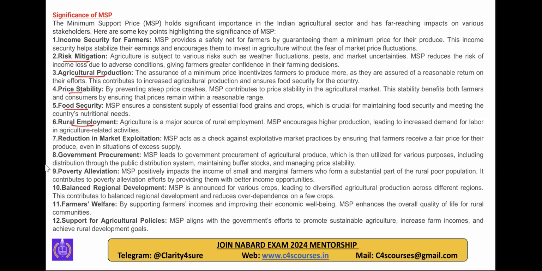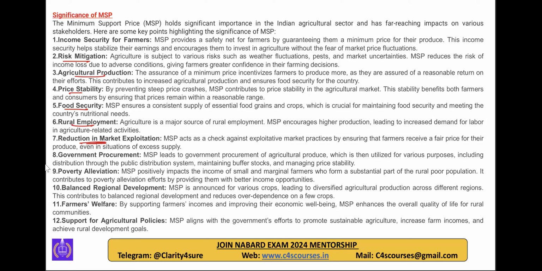Rural employment is there because you know that the many middlemen are there. They are procuring, they are purchasing, they are taking to the mandis. So it is creating some sort of rural employment. Reduction in market exploitation. Because if MSPs were not there, the states like Bihar and all those who have abolished the MSP, they are still paying the price where the farmers are more being exploited. So at least if such markets are there, you can say that there will be reduction in exploitation.